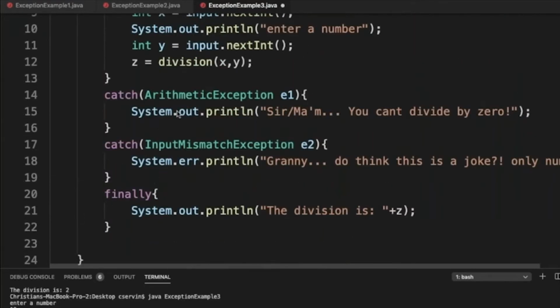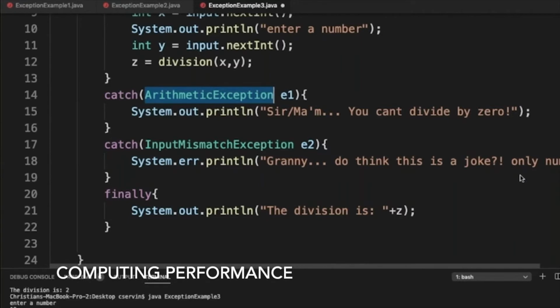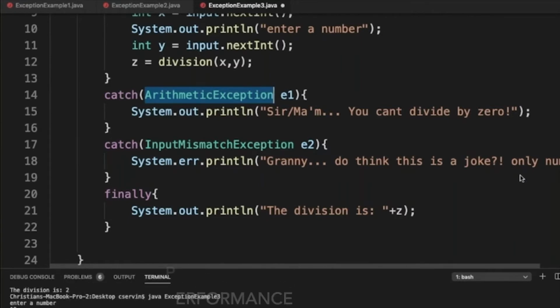Now, this will allow us to avoid Java giving us this situation. If you allow Java to arrive at the position where Java will throw that exception, you went too far. Now, I'm not saying that you should never let Java throw that exception for you. You can definitely just try and catch it. But if you just let Java throw the arithmetic exception for you, that means that you, as a software engineer, are failing a little bit, because you don't want to let Java perform those things for you, because now we're going to consider something called performance or efficiency. So we don't want to throw arithmetic exception.